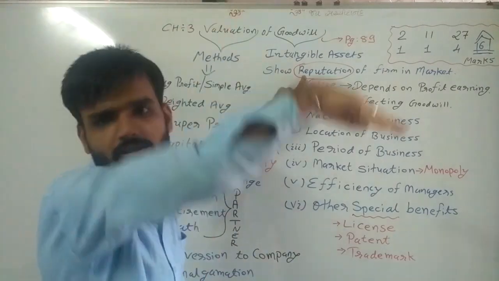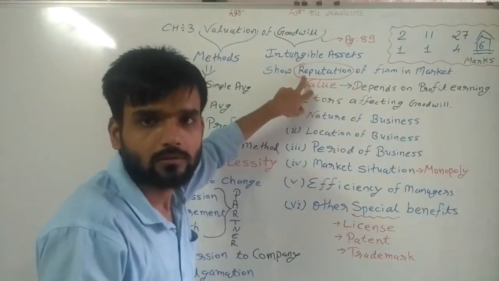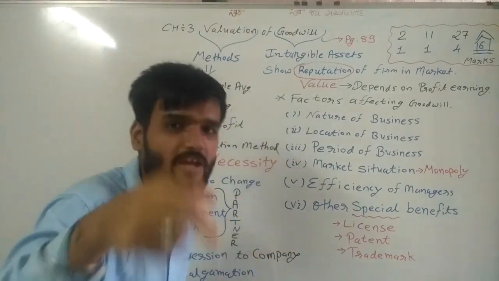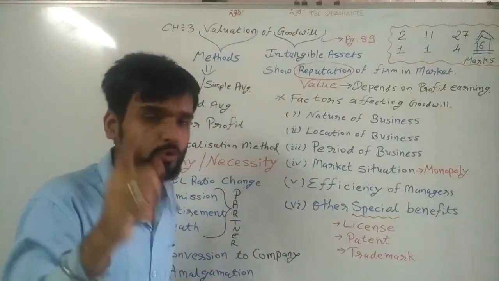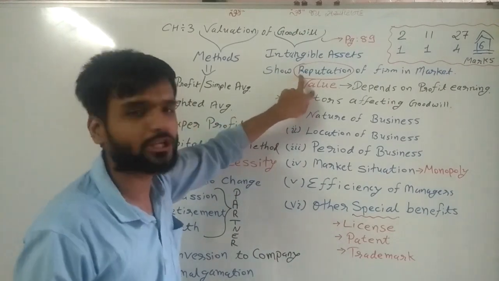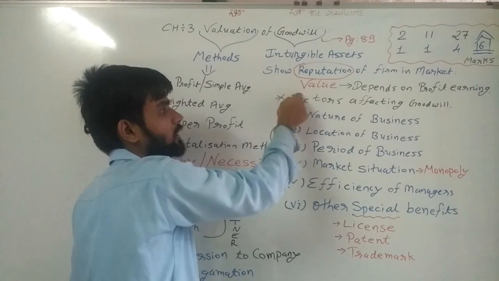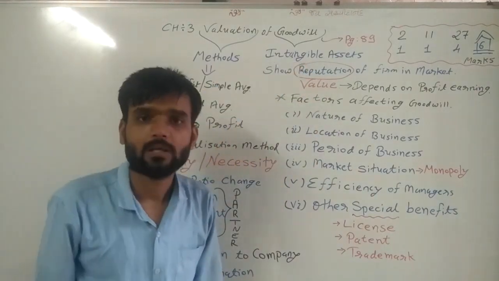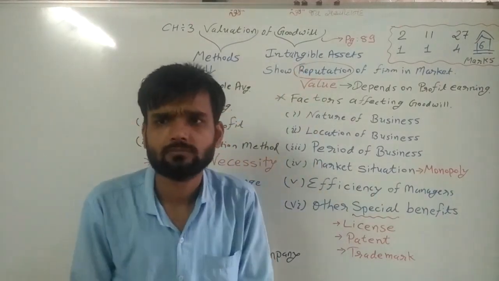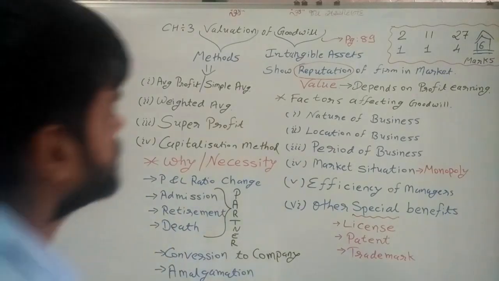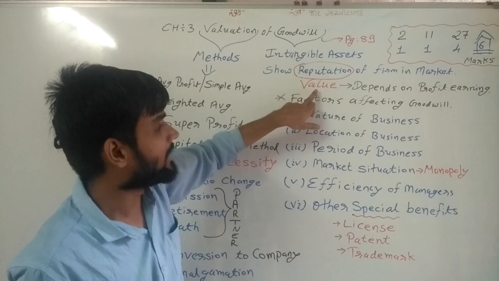What is the value of the reputation in the market? So in the second definition it is written: goodwill is the value of reputation. Now, value depends on what?